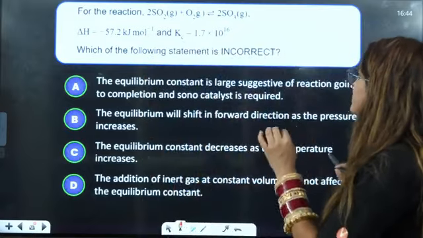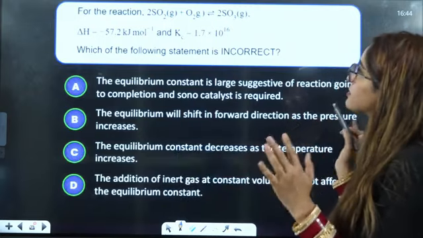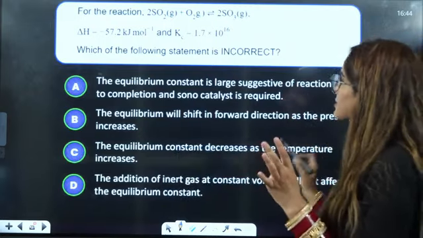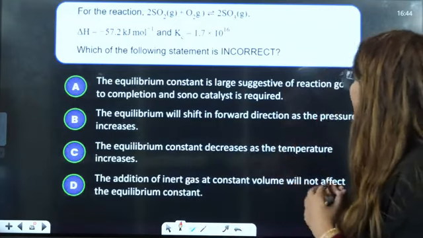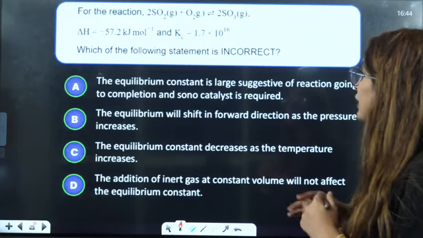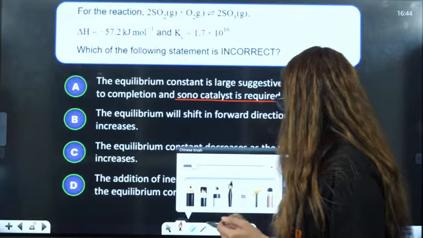The equilibrium constant is larger. Okay, which of the following are incorrect? For a reaction, this is given to you, delta H is given, Kc, they are asking you the incorrect statement. So first is, equilibrium constant is large, suggestive of the reaction going to completion. So no catalyst is required, is it?